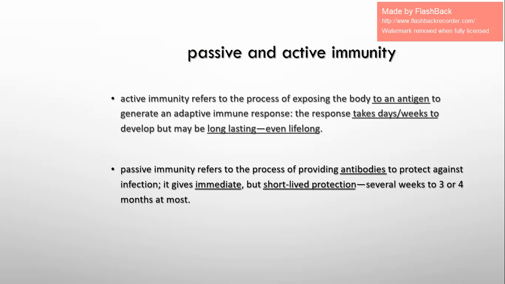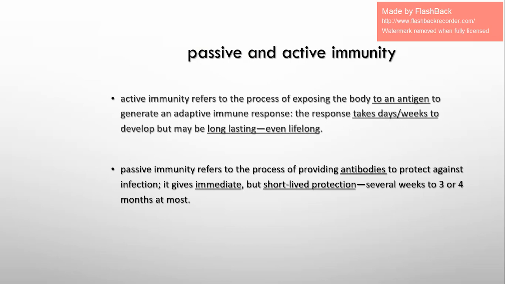So your body now is provoked or stimulated to make antibodies against this antigen. So here we call it active, when your body makes its own antibodies by being exposed to the pathogen with its antigens.